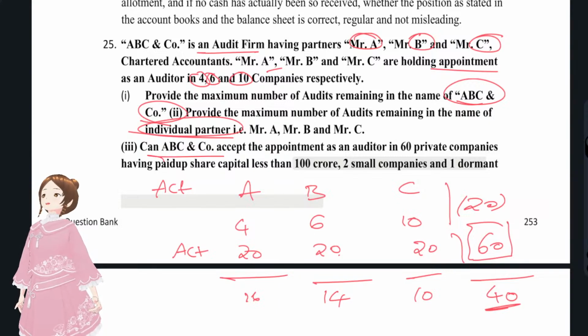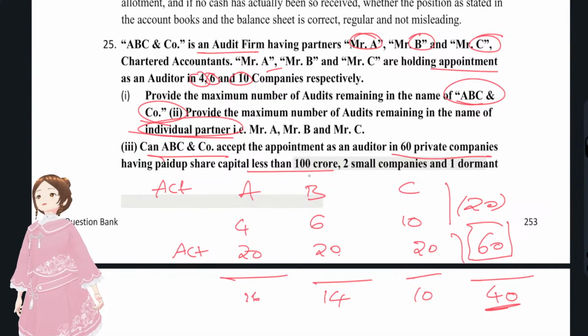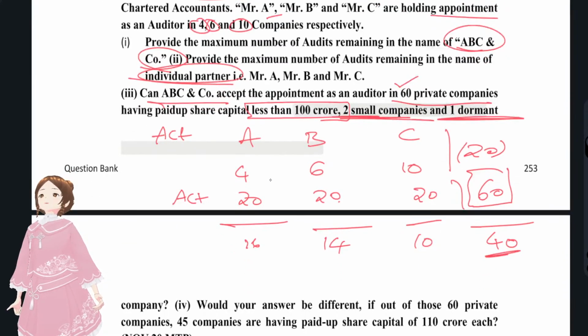Can ABC Company accept appointment as an auditor in 60 private companies having paid up share capital less than 100 cr? If it touches 100 cr plus 1, it is included, but if it is less than 100 cr, those would not be included, so they could accept 60 private companies having paid up share capital less than 100 cr. Two small companies were also excluded from the 20 threshold limits, they can accept. One dormant company is also exempted.